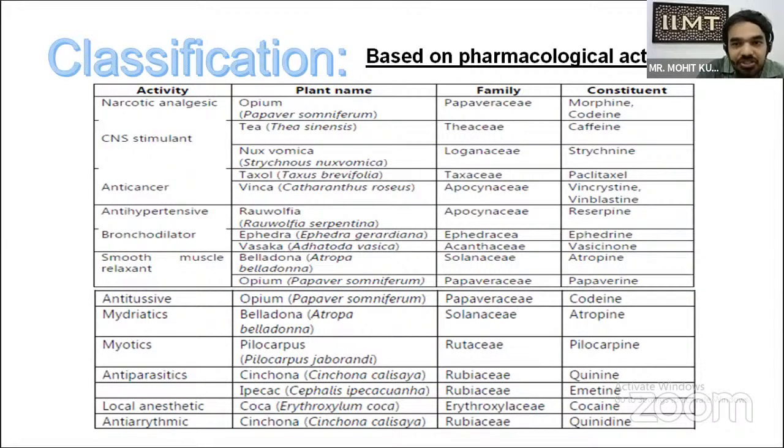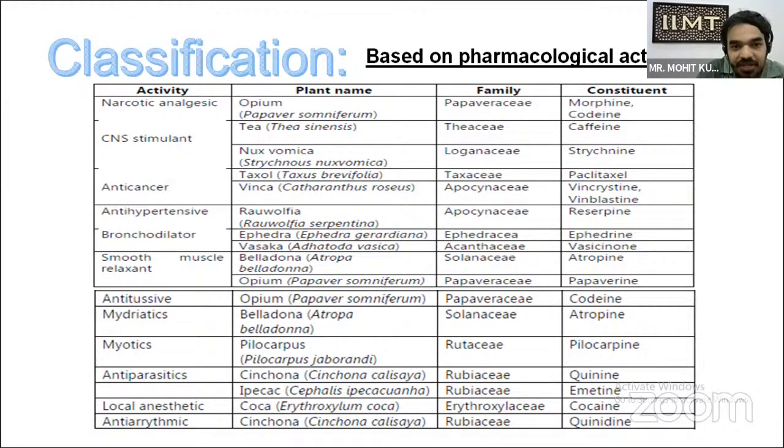Now, based on pharmacological action. The first two categories are done. Now, the pharmacological action. First, narcotic analgesics. Narcotic analgesics include opium and tea, from Papaver somniferum and Thea sinensis. They belong to families Papaveraceae and Theaceae. Example active constituents are morphine, codeine, and caffeine. They are narcotic analgesics. CNS stimulants include nux vomica, Loganiaceae, strychnine.